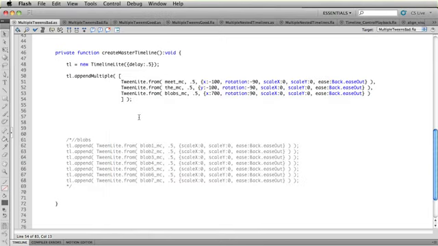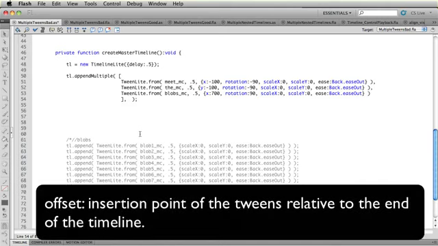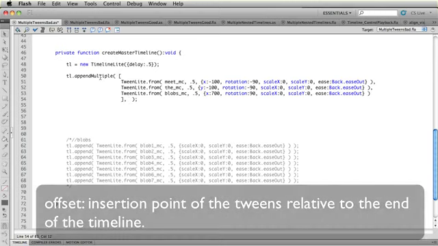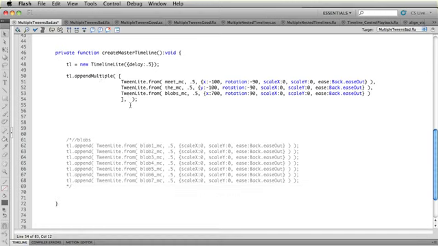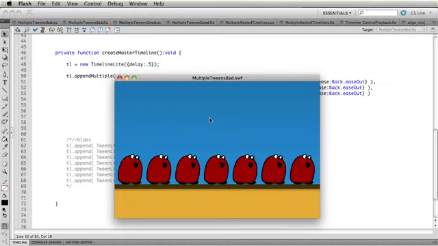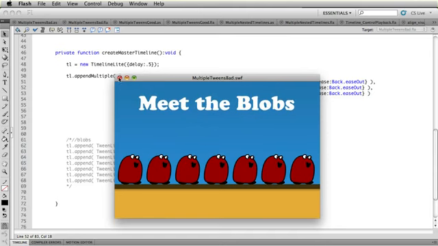Well, in order to add a little bit of sequencing here, I'm going to start adding more parameters to the appendMultiple method. The next parameter that we take is referred to as an offset value, and this is the amount of time that these tweens are added in relationship to the end of the timeline. Right now there aren't any prior tweens, so appendMultiple is going to work very similar to how a regular append would work. I'm going to just specify the value of 1 right now, and that means that these tweens will all be added 1 second at the end of the timeline. So we have a delay of 0.5 plus 1, just means we're going to have a longer delay before all those tweens again start at the same time.